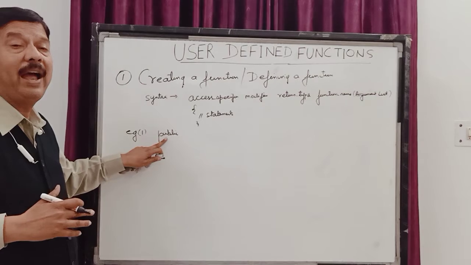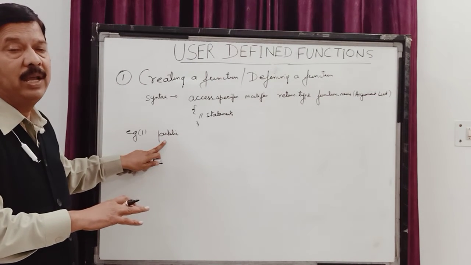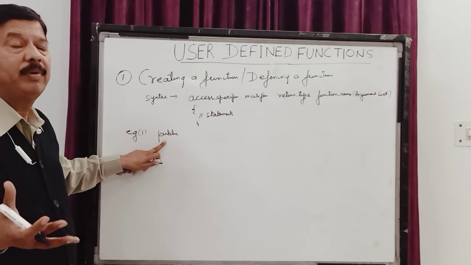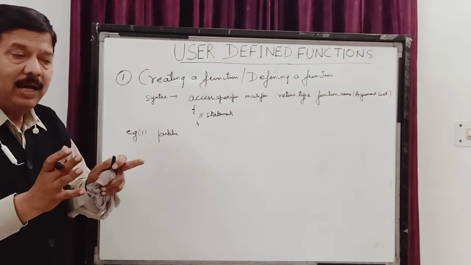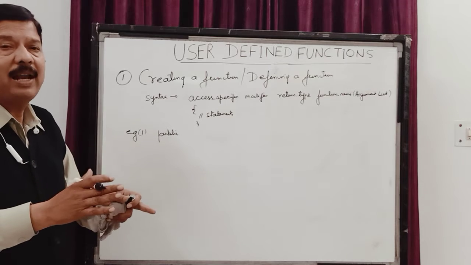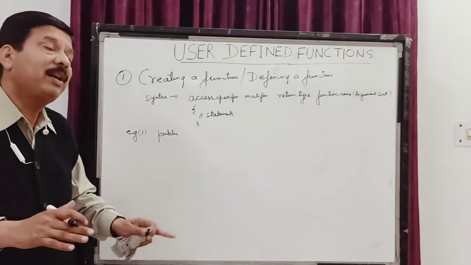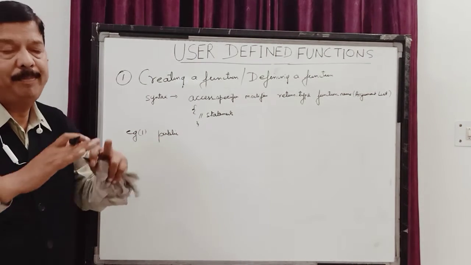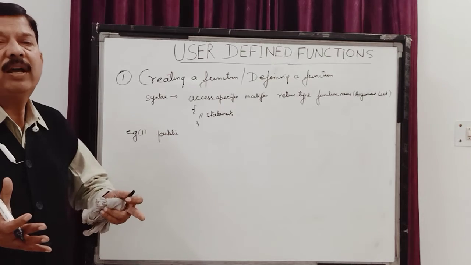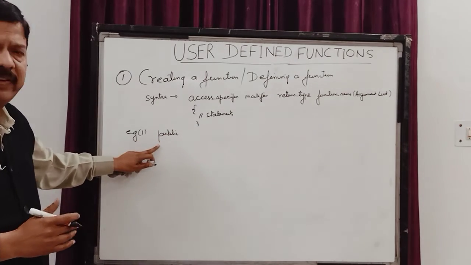If I define it as private, then only this class can use this function. If I define it as protected, then only the members of the same class or members of the subclass can use it. And if I leave it blank, then only the classes within the same package can use it. So it is telling us the access level.